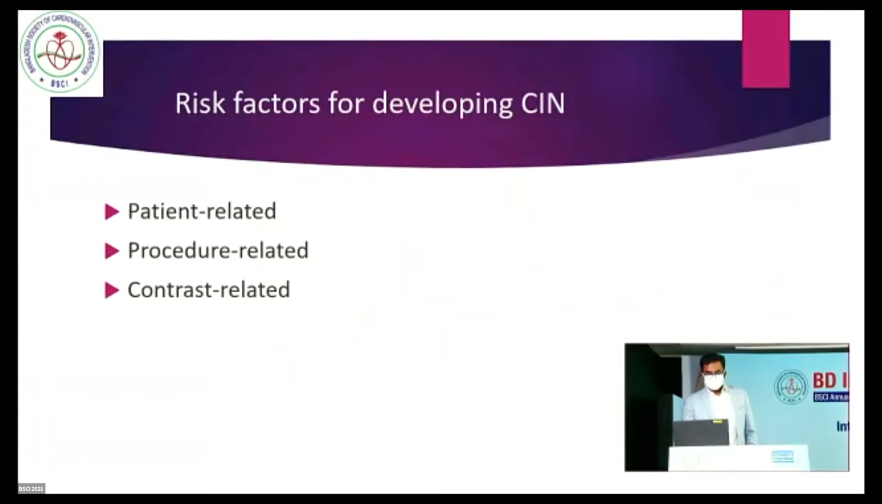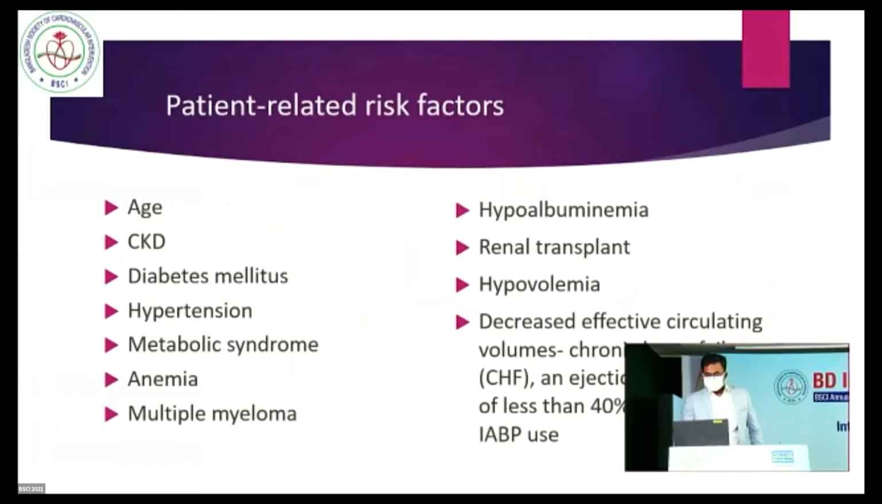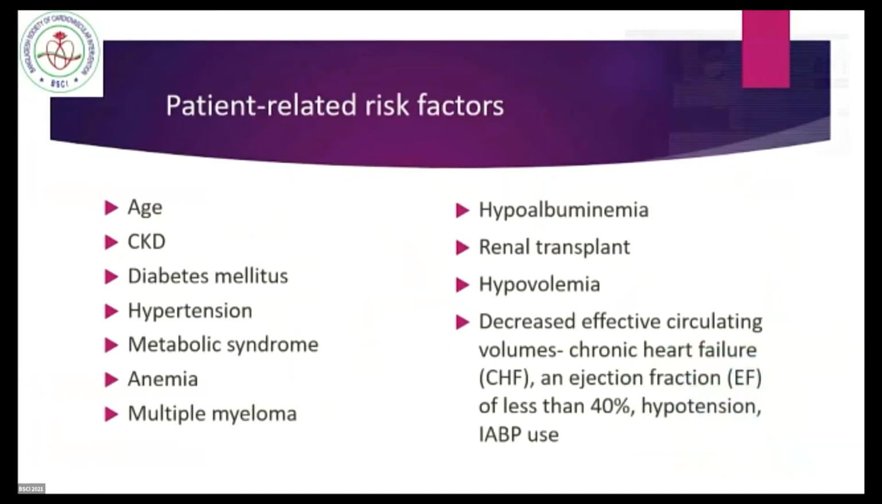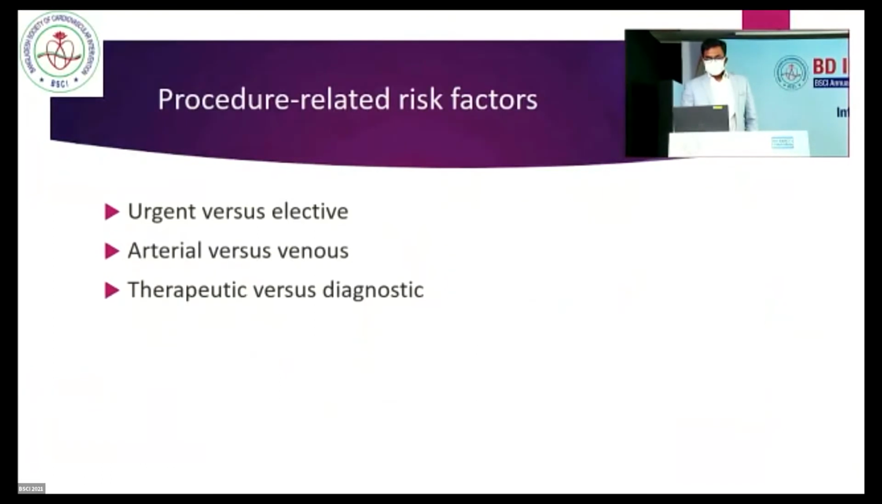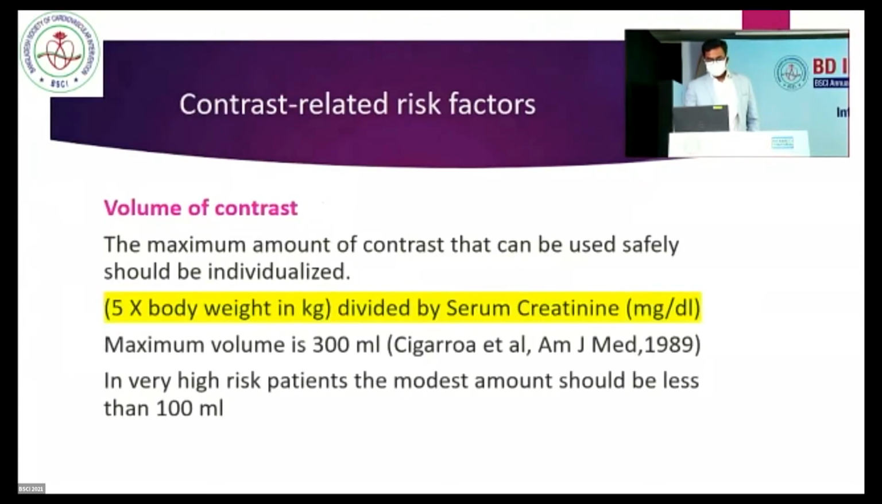Risk factors for developing CIN are patient-related, procedure-related, and contrast-related risk factors. What are the patient-related risk factors of developing contrast-induced nephropathy? Chronic kidney disease, diabetes mellitus, hypertension, metabolic syndrome, hypovolemia, also heart failure and related risk factors. Urgent versus elective: urgent procedures carry more risk. Arterial injection carries more risk of developing CIN than venous injection. And therapeutic procedures have more chance of developing contrast-induced nephropathy.